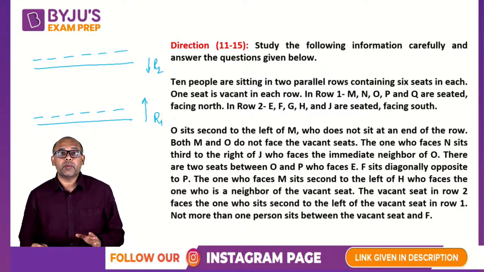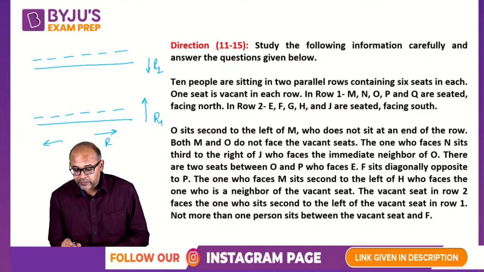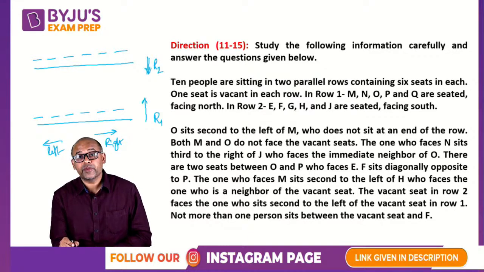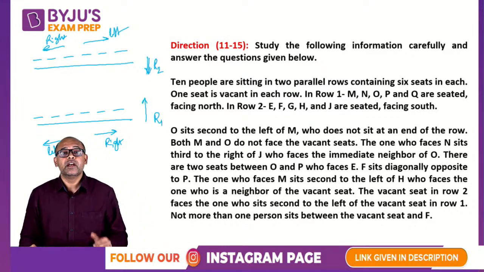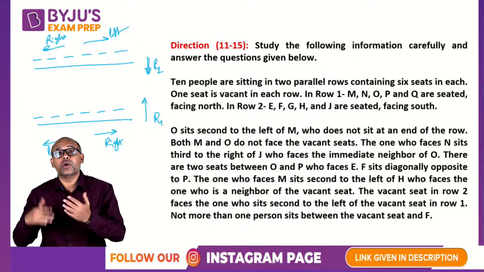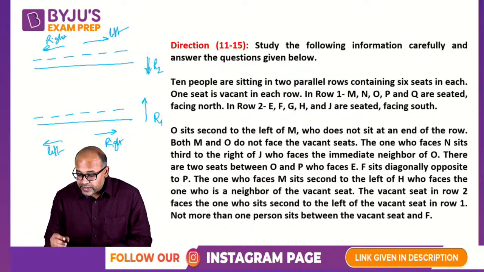The thing that you need to keep in mind is if somebody is sitting here, for them this will be right and this will be left. But if somebody is facing south, then from their perspective, this is the right and this is the left. This is the first thing you need to keep in mind. When somebody is sitting opposite you, your right will be their left.